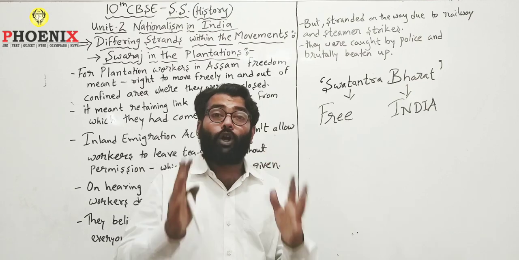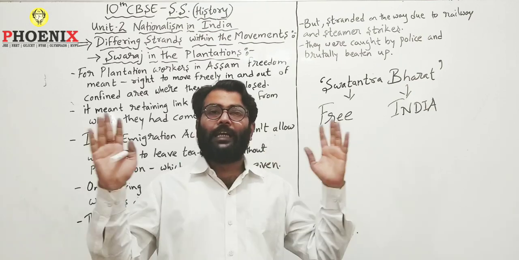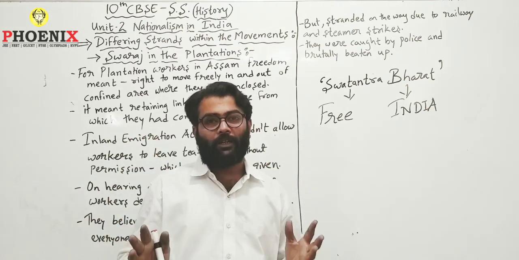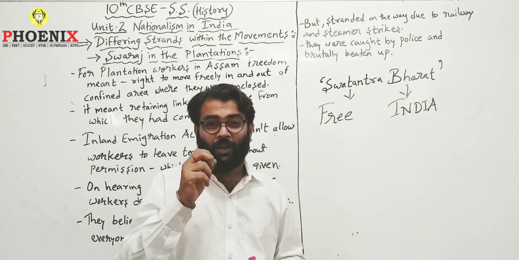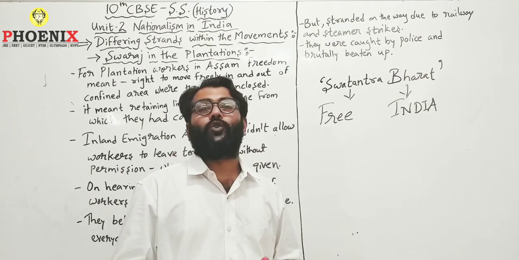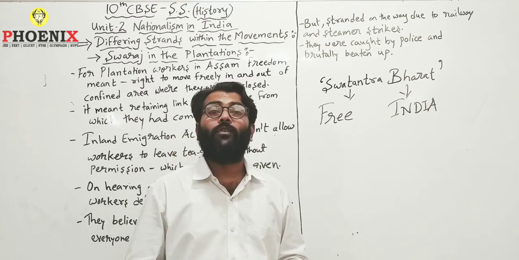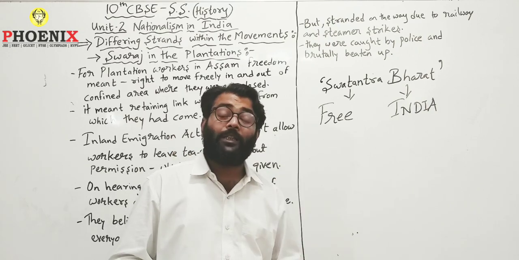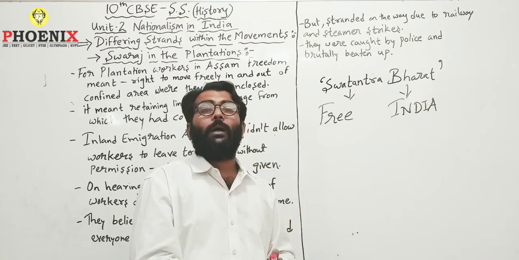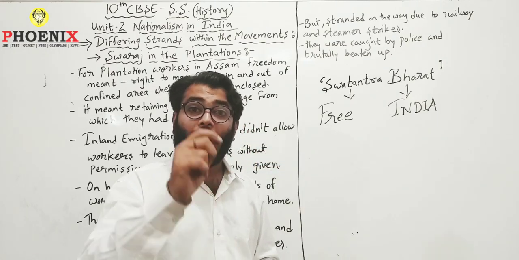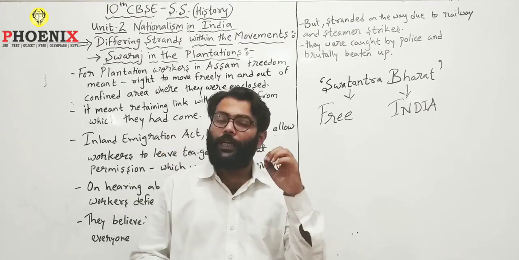And when this horrible news reached everywhere across the nation, right on the next day, it also shocked Mahatma Gandhi, because Mahatma Gandhi always followed the path of non-violence, and this violent event of burning down the policemen alive was something very terrible.